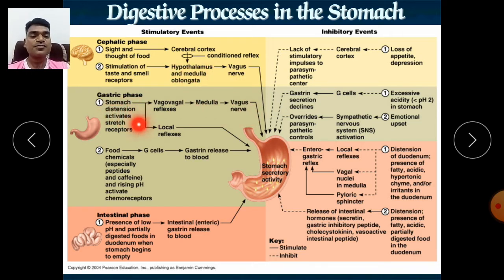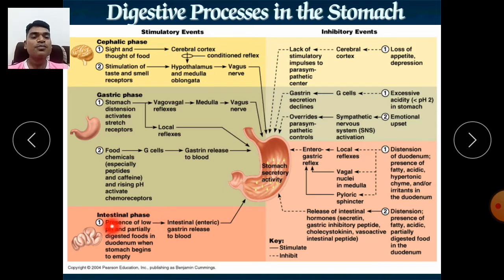After that, the gastric phase: stomach distension activates stretch receptors, due to which HCl will also be secreted. Food, chemicals, peptides and caffeine activate the G cell to secrete gastrin, and as we know, gastrin is responsible for secretion of HCl as well as pepsin.